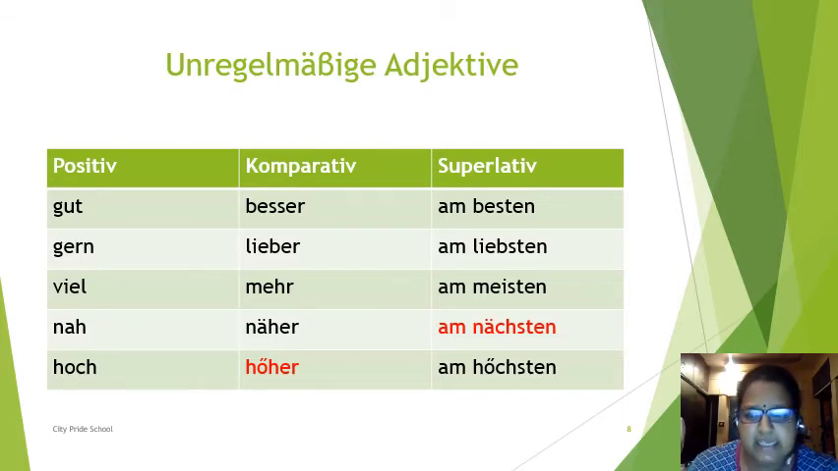So I repeat these adjectives. Gut, besser, am besten. Gern, lieber, am liebsten. Viel, mehr, am meisten. Nah, näher, am nächsten. Hoch, höher, am höchsten. So I hope these irregular adjectives are also clear in your mind.